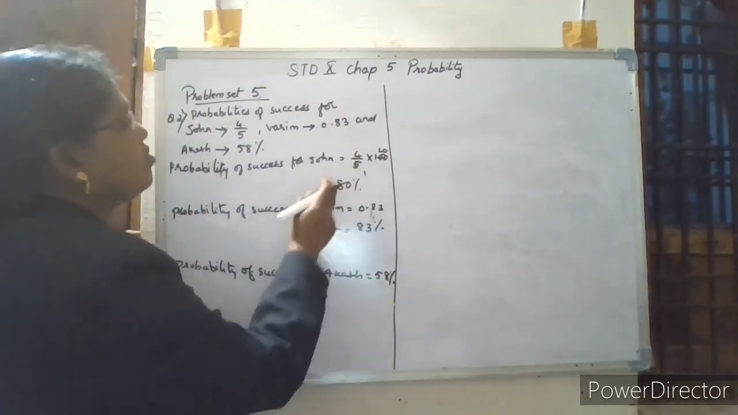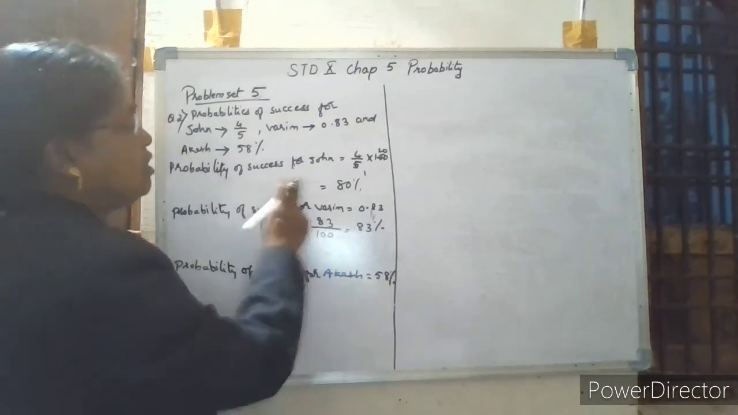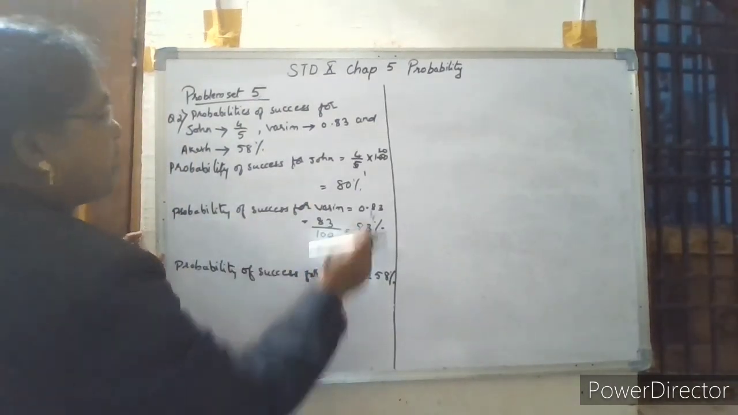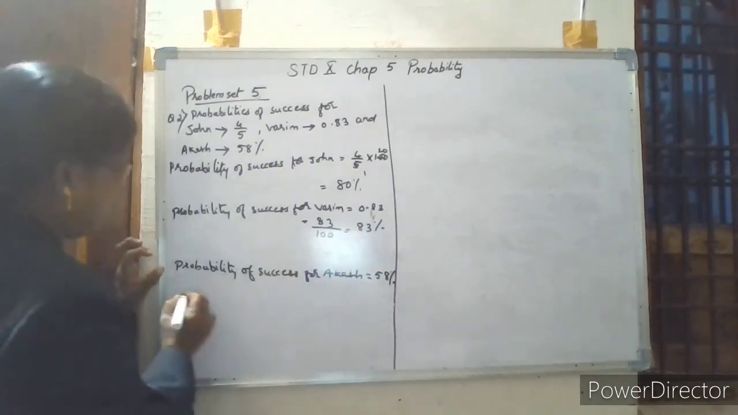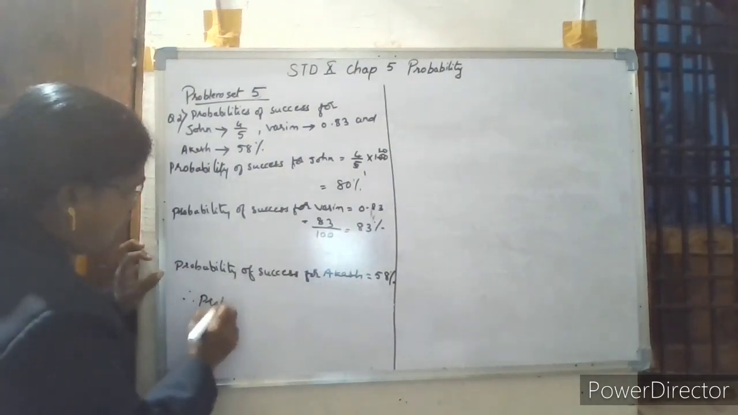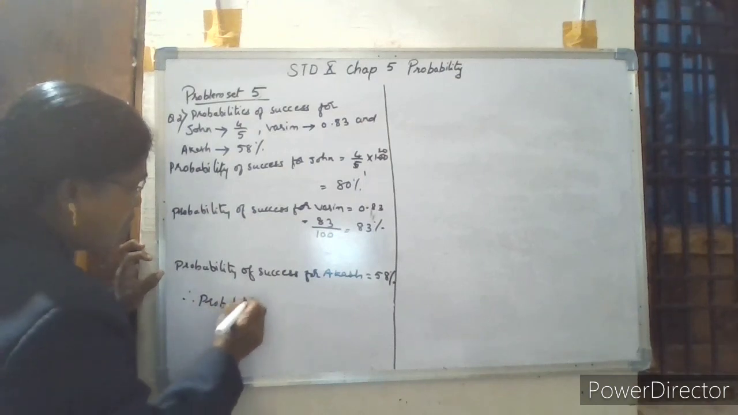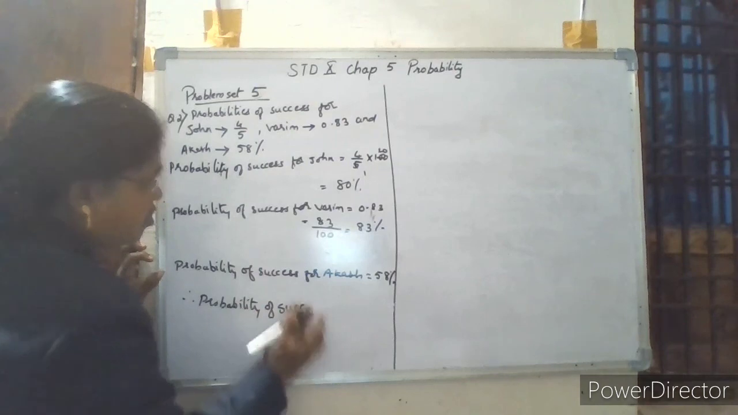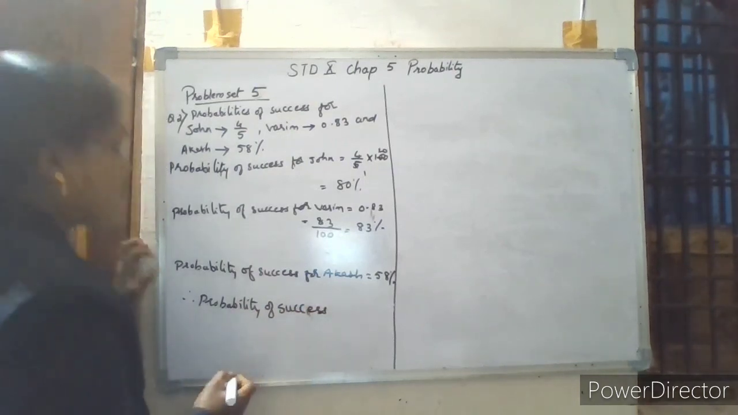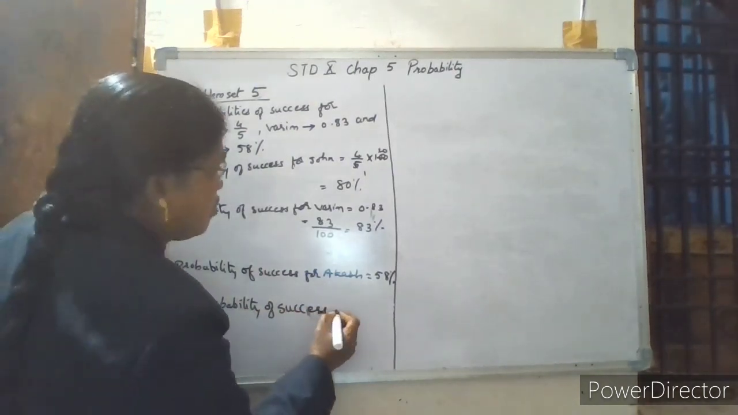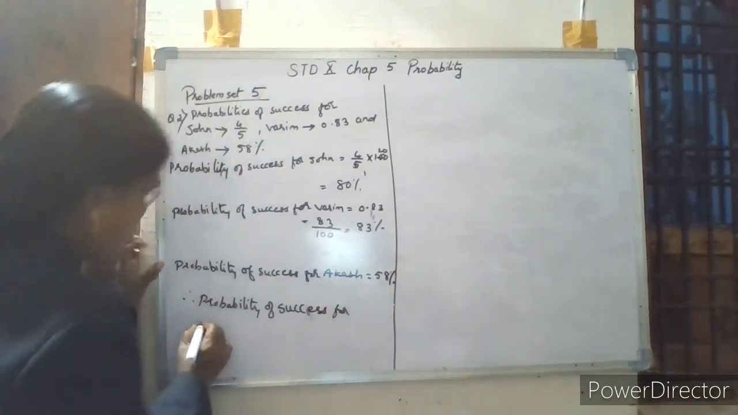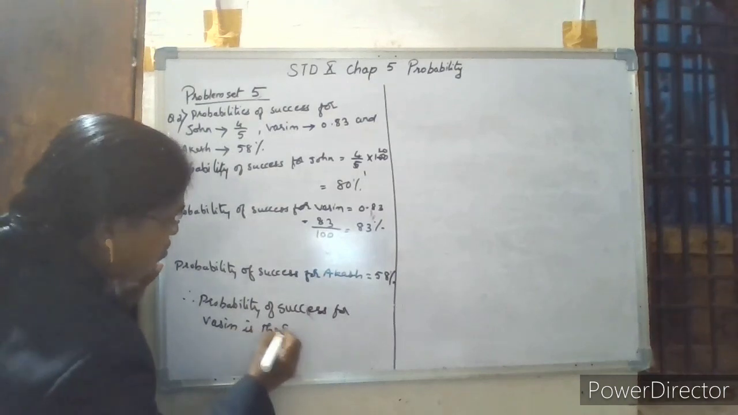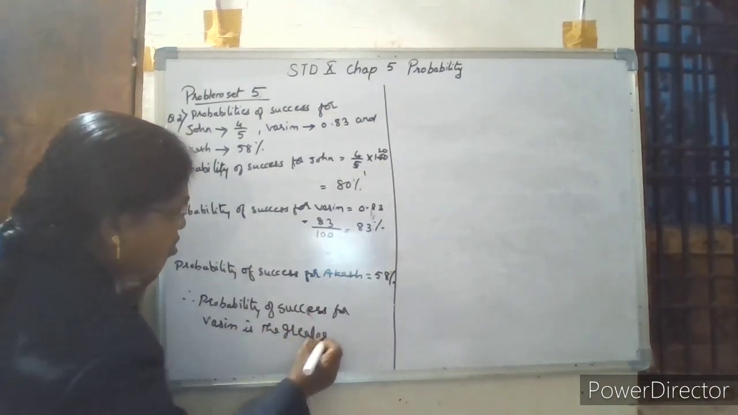So you compare 80%, 83% and 58%. Which is the greatest? The probability of success for Wasim is the greatest, that is 83%. Therefore, the probability of success for Wasim is the greatest. This is the solution for this question.